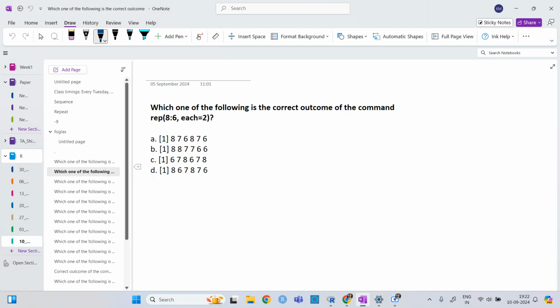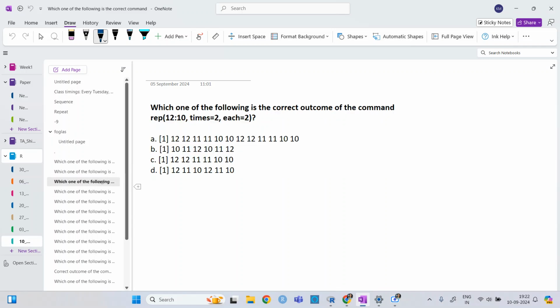If I write each, then option B, ma'am. It will be B. Each: 8 8 7 7 6 6. Next one. Option A. It does the each command first, and then times.